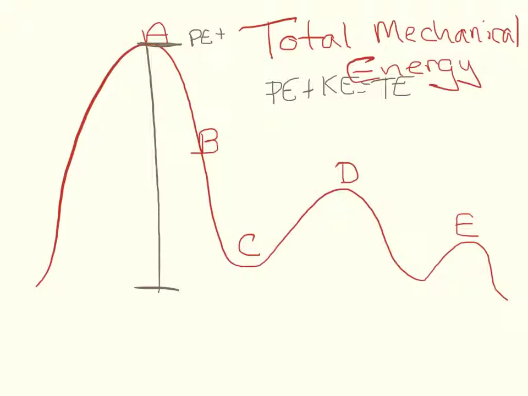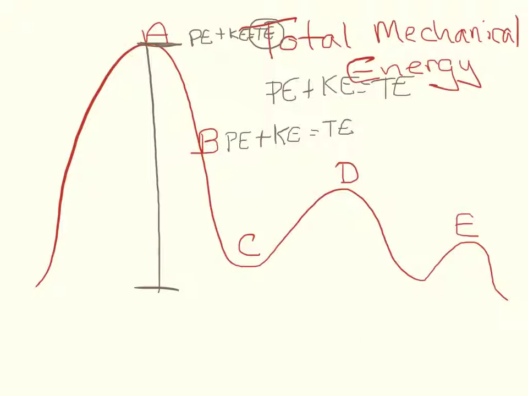So potential energy plus kinetic energy would give us our total energy. And this total energy does not change. Remember, when we were looking at our position B here, when our potential energy was 1/2 of what the original was, it was exactly matched by our kinetic energy, meaning that our total energy was still the same.